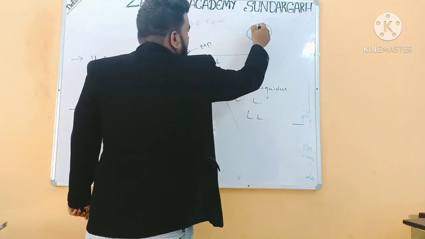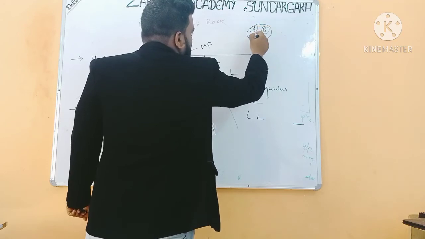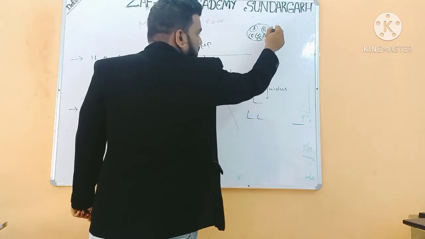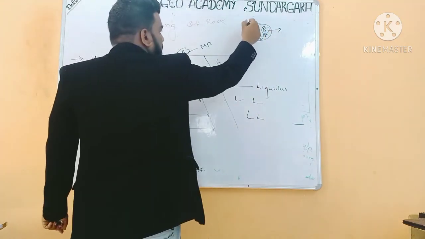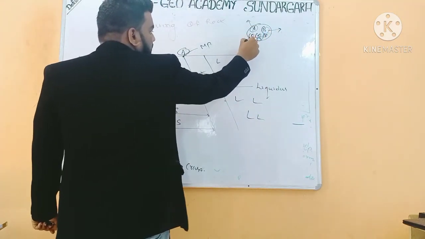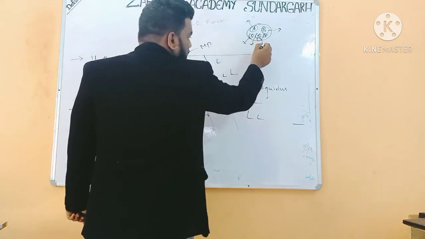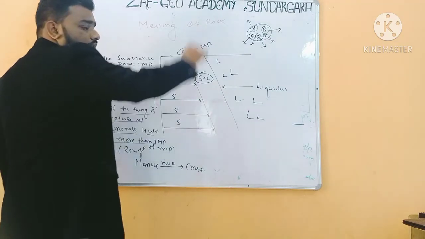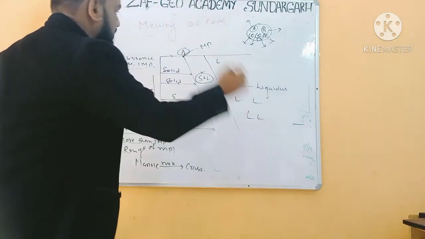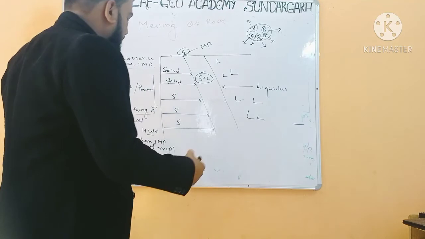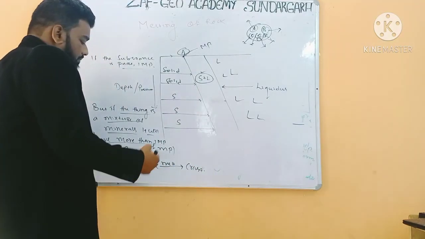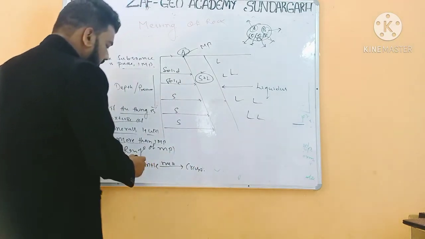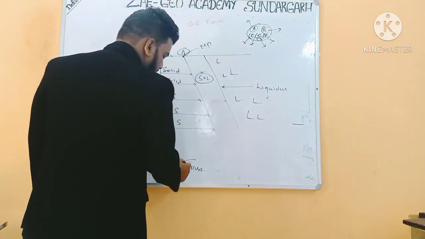If this is a rock, there are different minerals A, B, C, X, Y, Z. This one has a melting point, this one has another melting point, and this one has a different melting point. So the rock is a mixture of minerals, and the rock will show a range of melting points. So basically the mantle will melt to produce the crust.